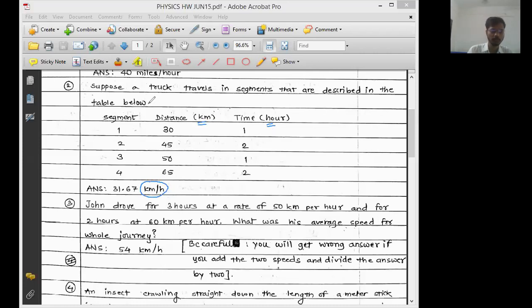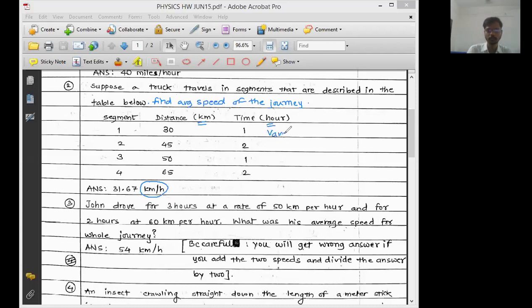Okay, here the question should be completed like this. Find average speed of the journey. Now there is only one formula to find out average speed. What is that? Total distance traveled upon total time taken.